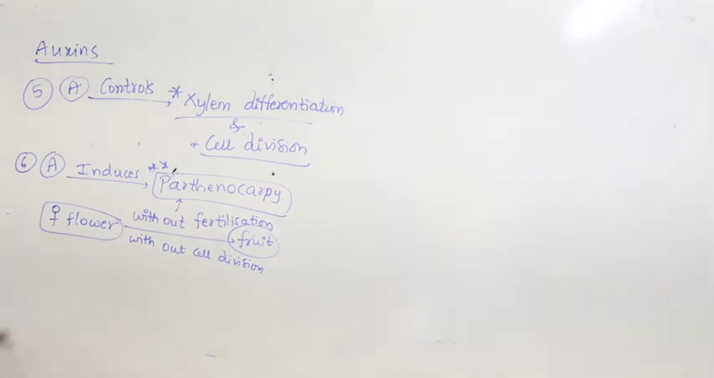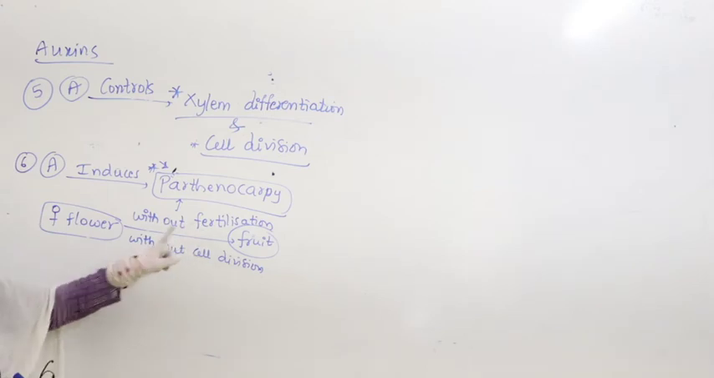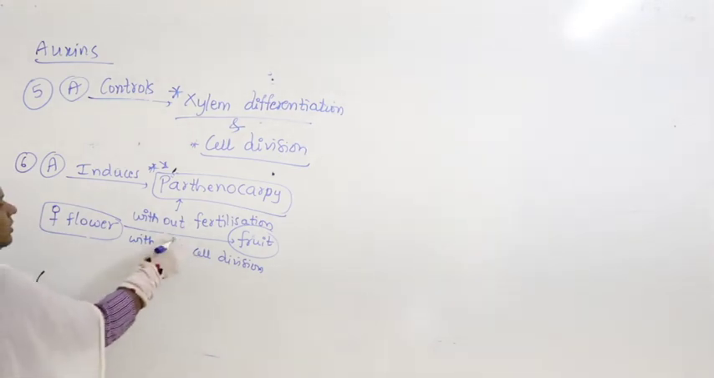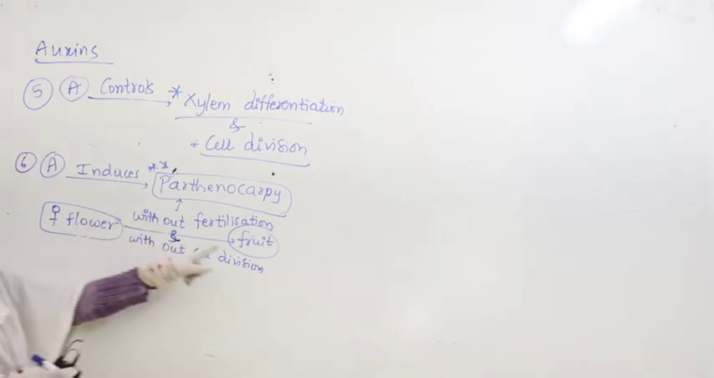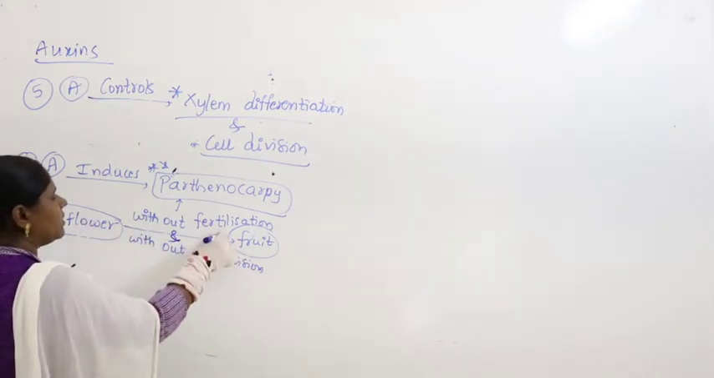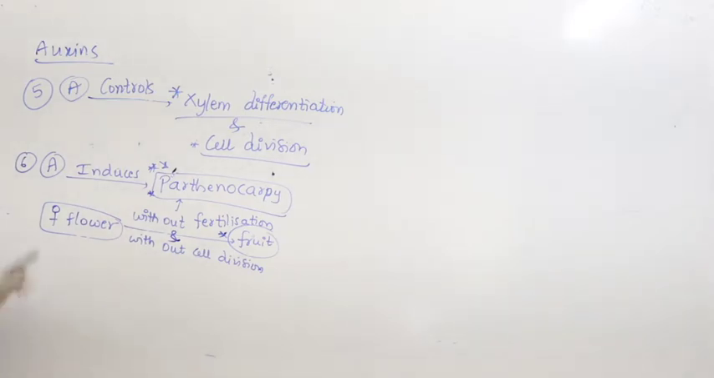I repeat again, the female flower without fertilization, meaning without fusing with the pollen grain, and without cell division, directly develops into fruit, then that process is said to be parthenocarpy. So if we spray auxin externally, then that induces parthenocarpy.